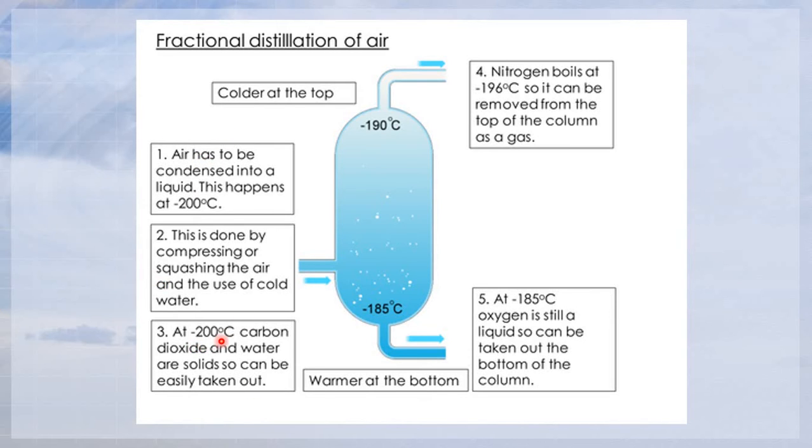At negative 200 degrees Celsius, carbon dioxide and water are solids, so they can be easily taken out. Number four here: nitrogen boils at negative 196 degrees Celsius, so it can be removed from the top of the column as a gas. Nitrogen goes out here first. At negative 185 degrees Celsius, oxygen is still a liquid, so it can be taken out at the bottom of the column. So coming out here is the oxygen, and here is the nitrogen.